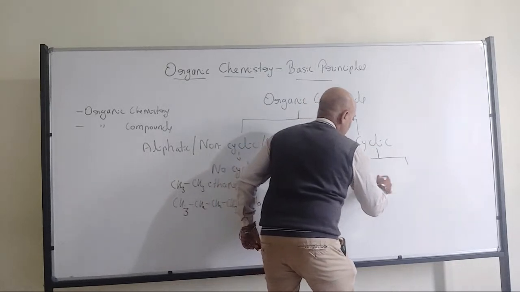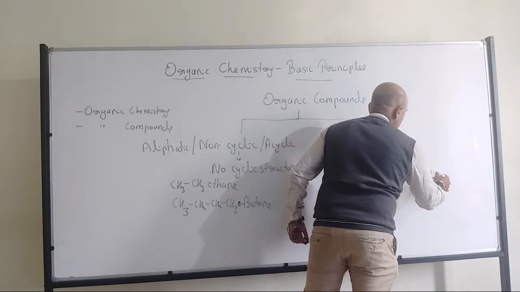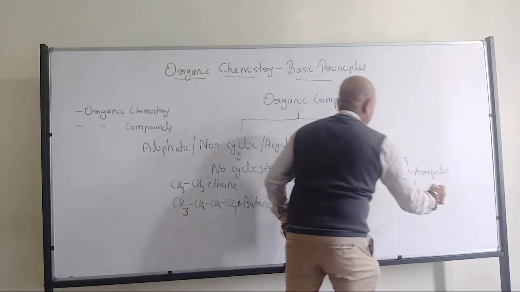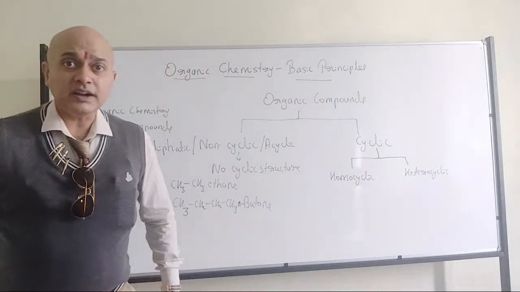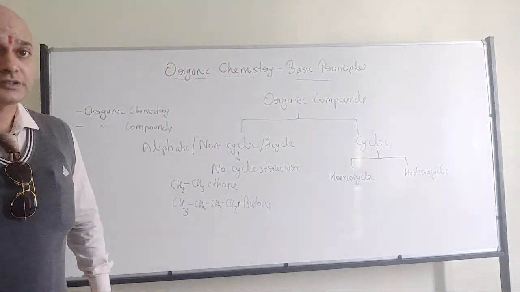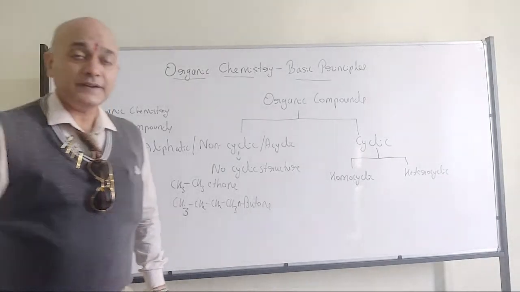In a cyclic organic compound, we have once again two types: homocyclic, or we can have the heterocyclic.